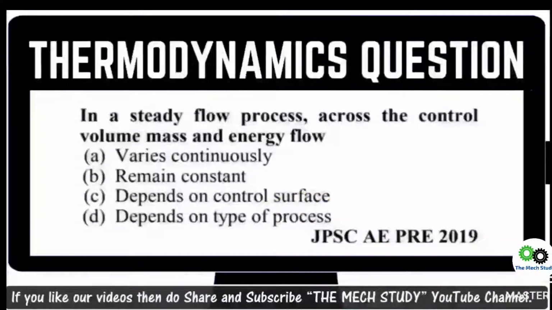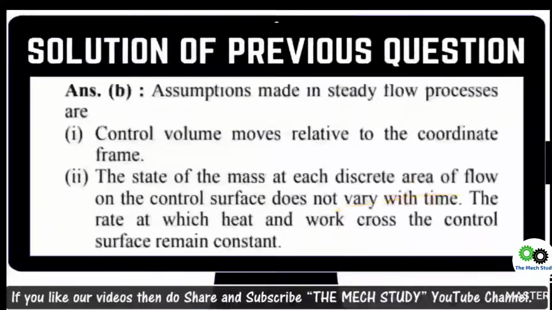Going ahead with the next question: in a steady state flow process across the control volume, mass and energy flow, they have given the 4 options. If you remember, for the steady state flow control volume, mass as well as energy flow remains constant. These are the standard equations which you need to remember, because steady state flow has some assumptions. If you have no idea about that, just read it so that you are aware of it. I have also put the reference over here, if you want you can read it over here as well.